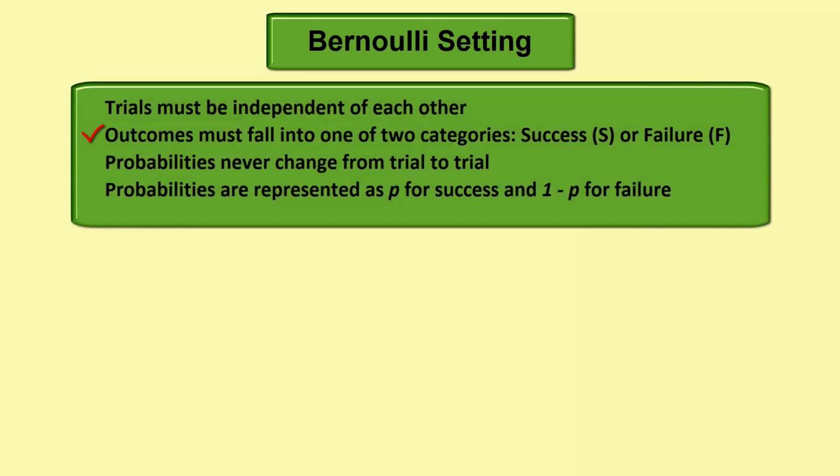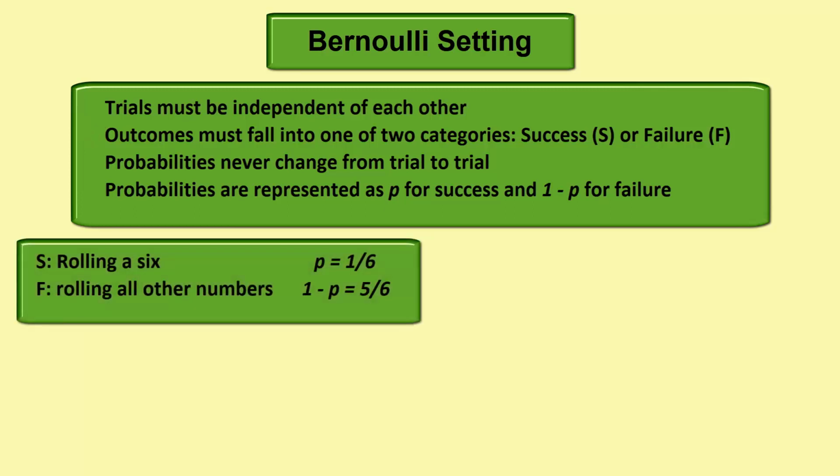Both binomial and geometric probabilities will require that a situation be a Bernoulli setting. Events must be categorized into two complementary outcomes, success or failure. If rolling a die, if a 6 is a success, then all the other numbers constitute a failure. Nothing else can happen, thus complementary.